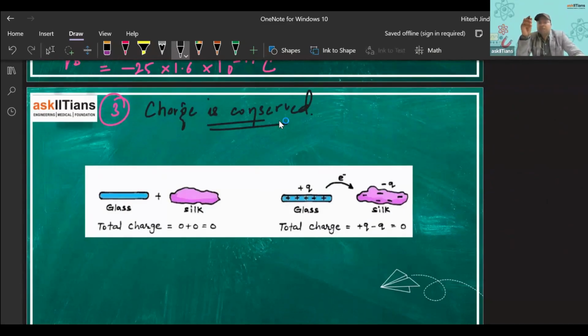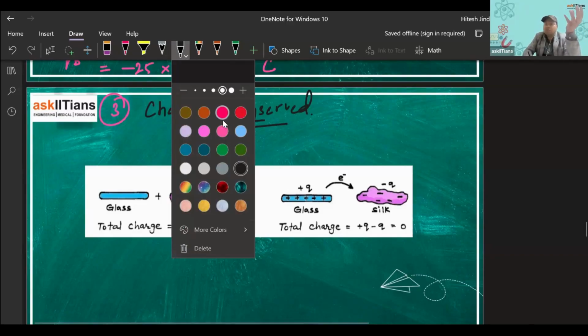So now let us see this with the example which we have seen, when a glass rod and a silk cloth are rubbed together. Both are becoming charged. This glass rod is becoming positively charged, and the silk cloth is becoming negatively charged. So this positive charge is coming from where? This negative charge is coming from where? Due to transfer of electrons between the two, right? So there's no extra charge being created and no charge being destroyed. There's no charge being destroyed in this glass rod to become positively charged, and no charge being created in this silk cloth to become negatively charged. Only the transfer is taking place, right?